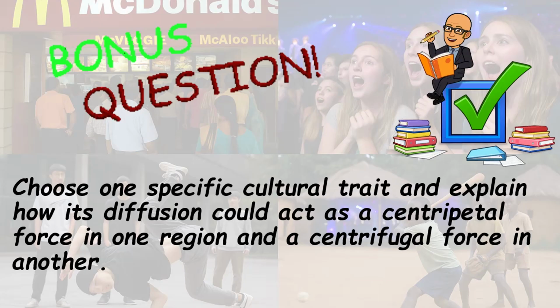force in another. In other words, how can spreading the same trait bring people together in one place but cause conflict somewhere else? Use the types of diffusion to support your answer. Did it spread by migration, interaction, or adaptation? And what kind of response did it trigger?